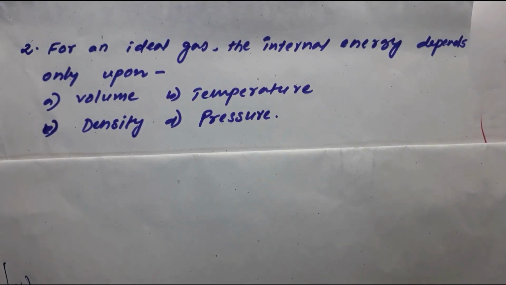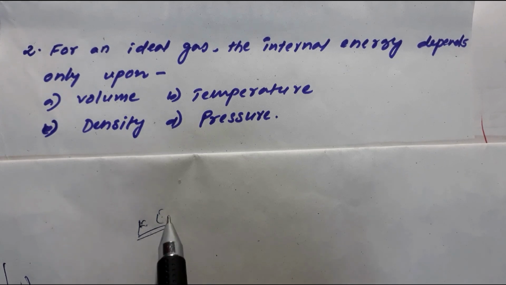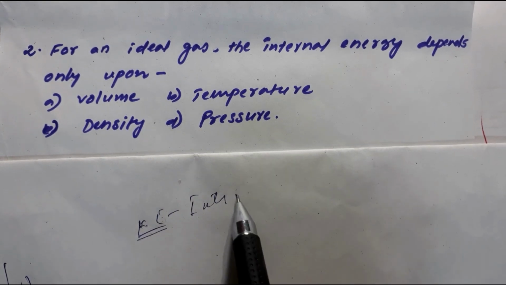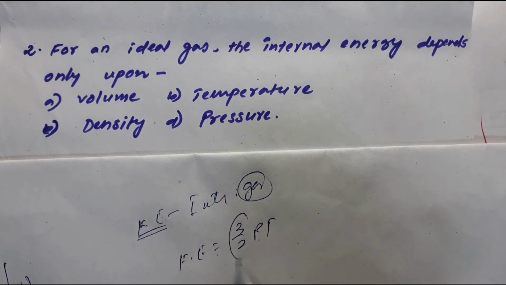Okay, another question for you, and it says that for an ideal gas, the internal energy depends upon volume, temperature, pressure, or density. Now, if I'm not wrong, I have taught these things in your earlier unit, states of matter, and we have written that kinetic energy is your internal energy for a gaseous system, isn't it? And that kinetic energy is equal to 3/2 RT.